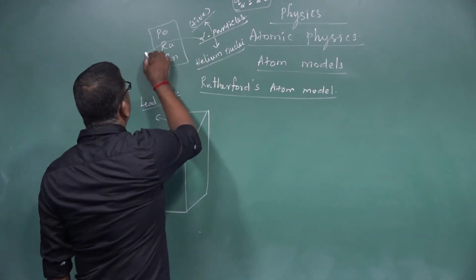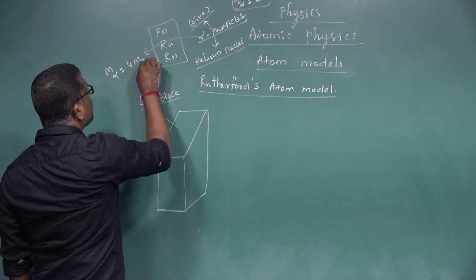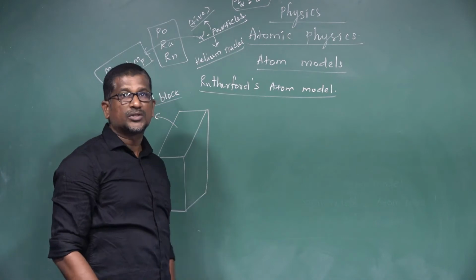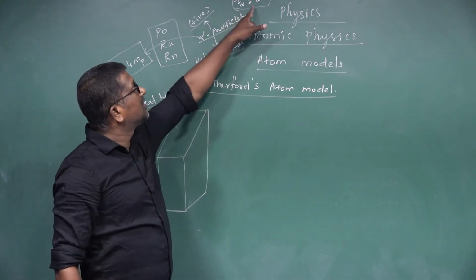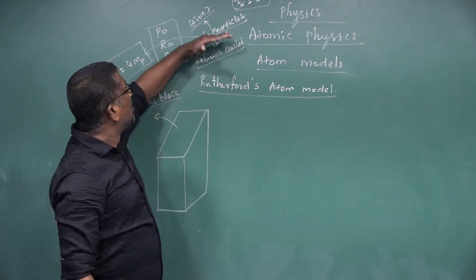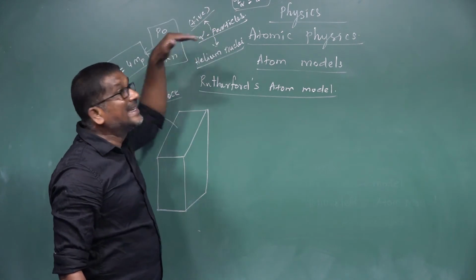And the mass of an alpha particle is 4 times the mass of a proton, and its charge is equal to 2 times the charge of an electron. Alpha particles are positively charged particles. Alpha particles are nothing but helium nuclei.